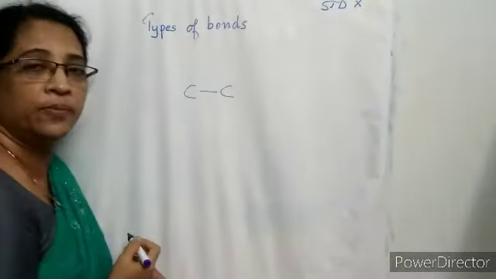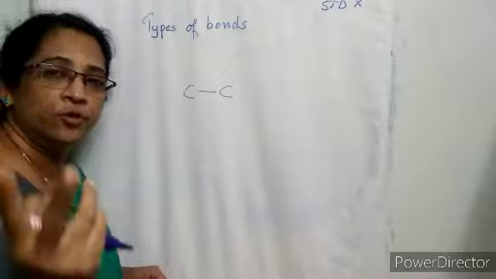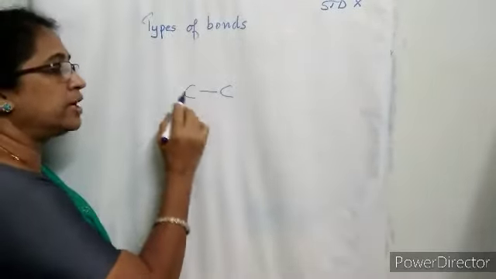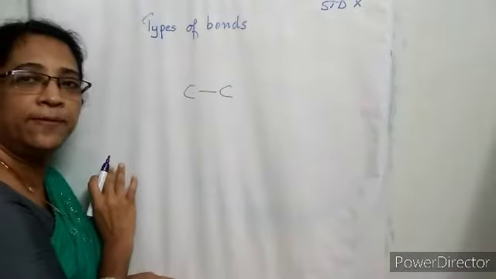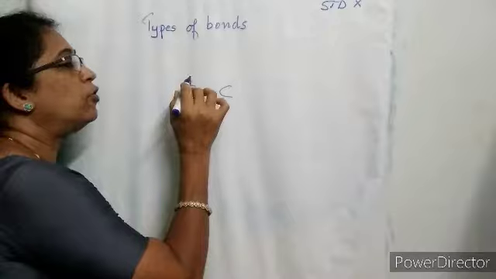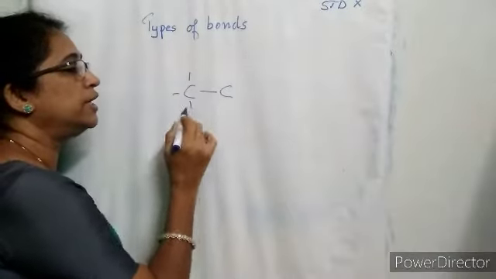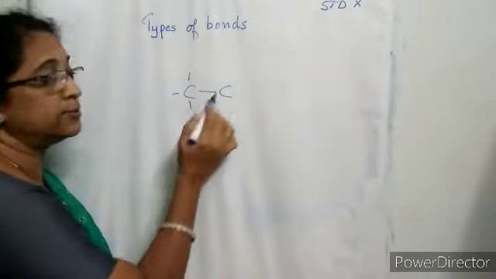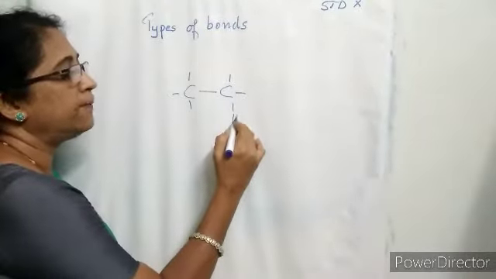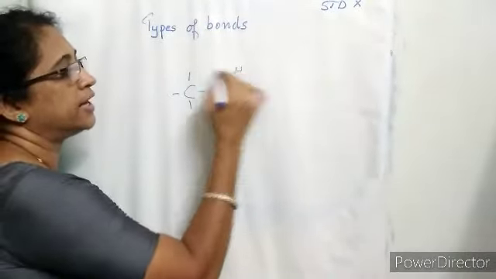Single bond is formed by sharing of how many electrons? 2 electrons, or a pair of electrons between 2 carbon atoms. And the remaining valencies are satisfied by hydrogen atoms. There are 4 valencies, 1, 2, 3, 4, for each carbon. So these valencies are satisfied by hydrogen atoms.